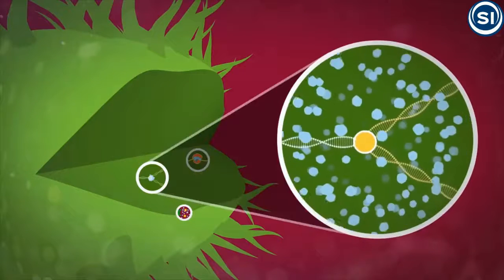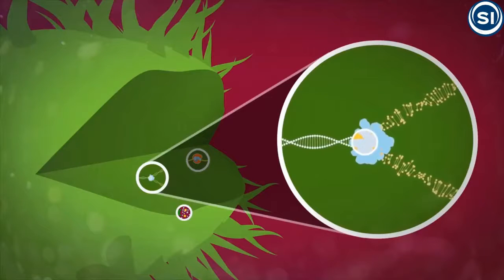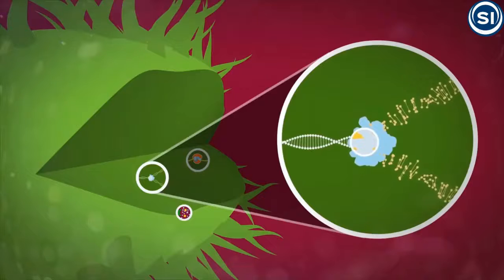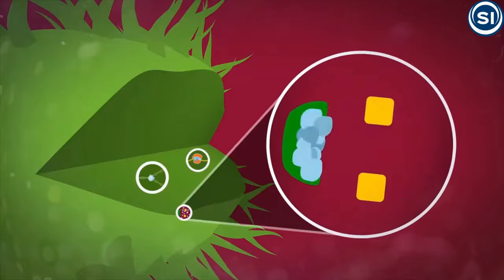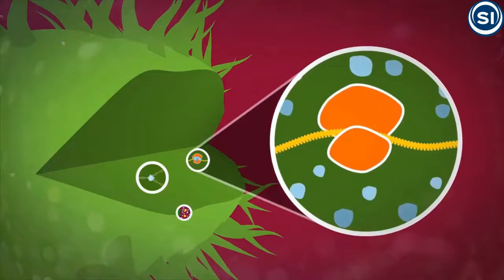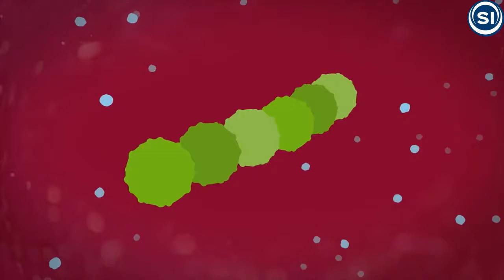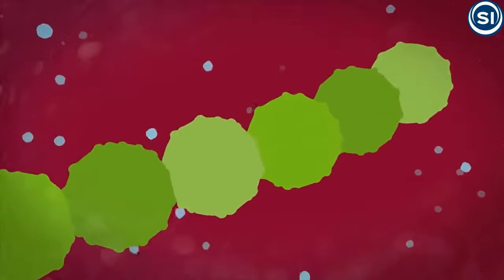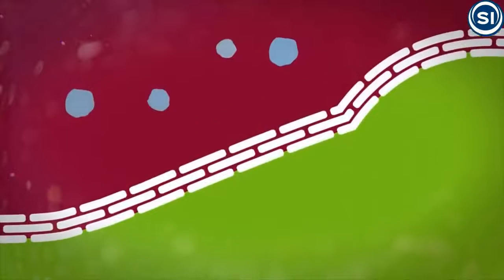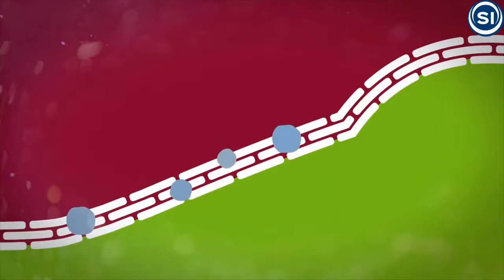These processes include DNA replication, metabolism, protein production. Bactericidal antibiotics kill the bacteria, for example by preventing the bacteria from making a cell wall.